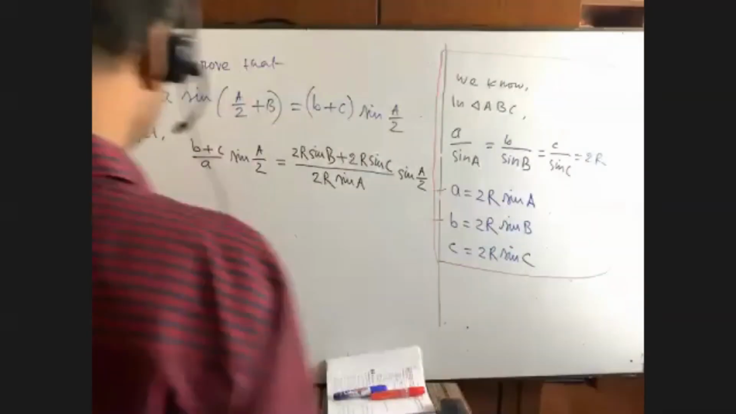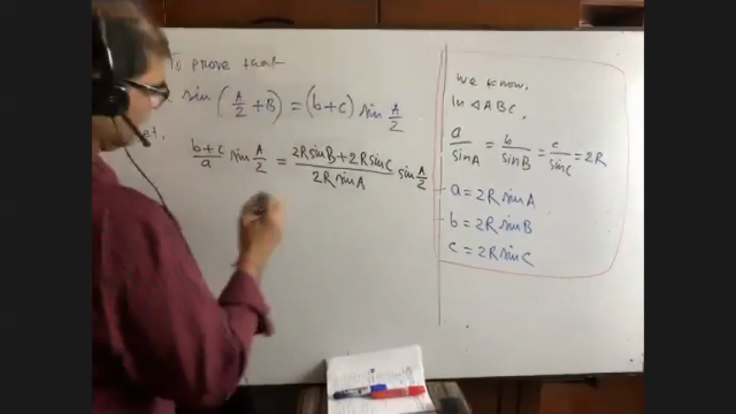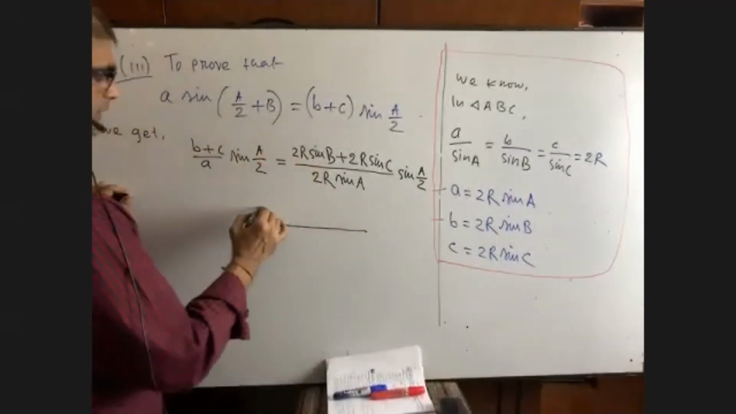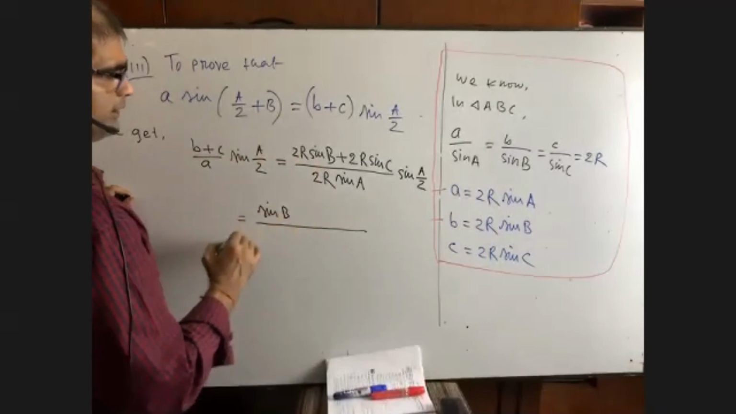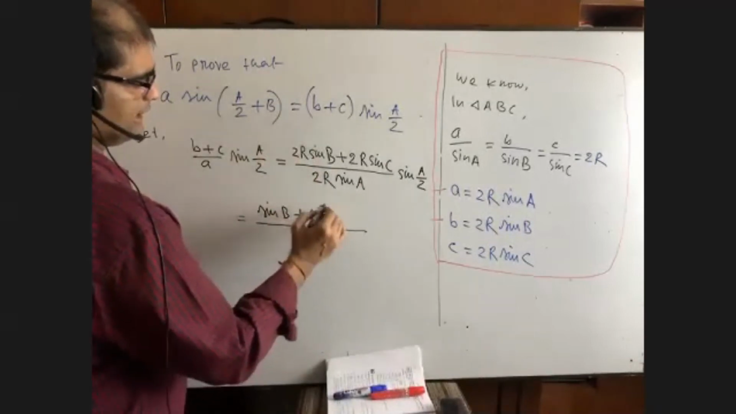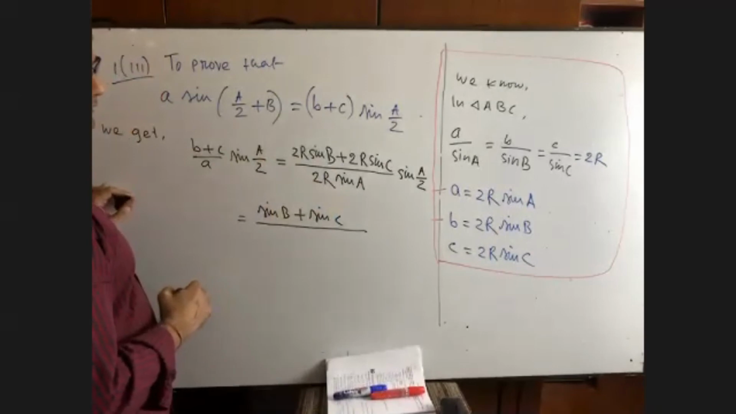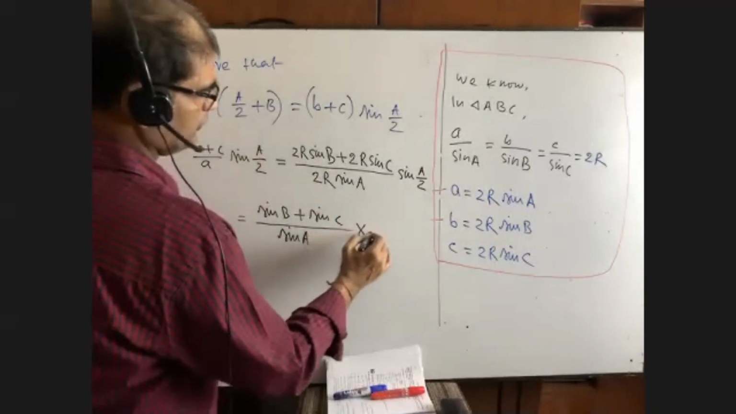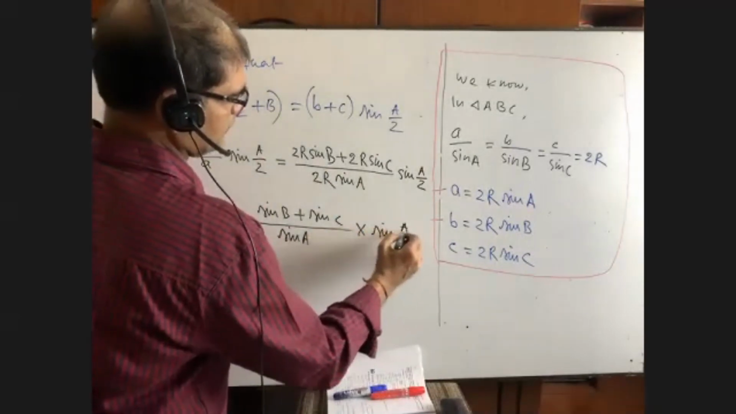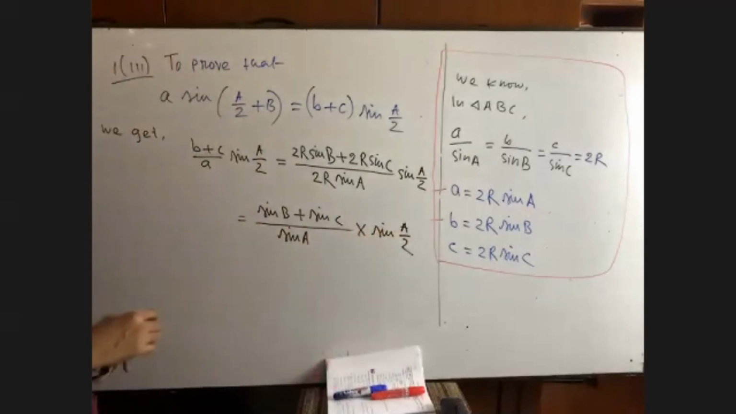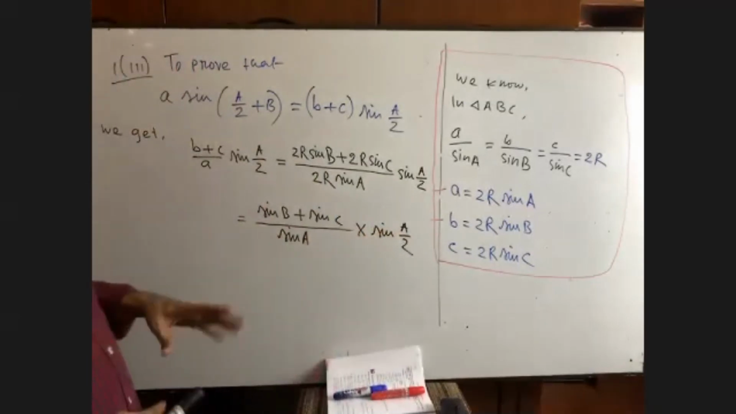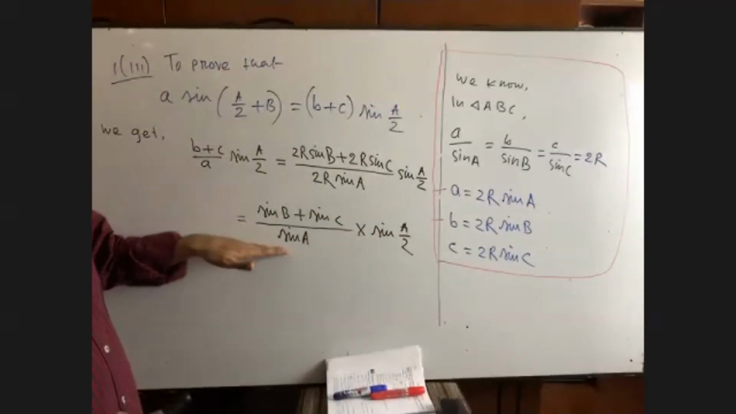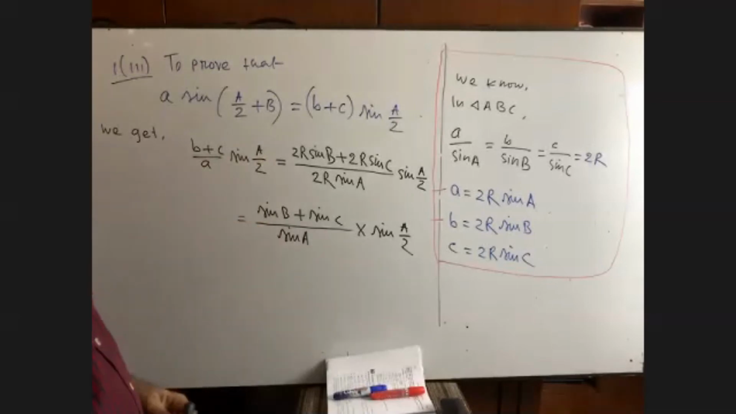Okay. Then we can do here, you see, 2R will be omitted. That is sine B plus sine C, right? By sine A into sine A by 2. After this, the math can be done in two ways, but all of you are bound to do the math up to this point in the same way. But after this, you can do it in two ways.